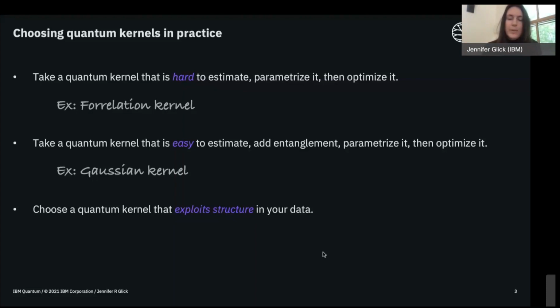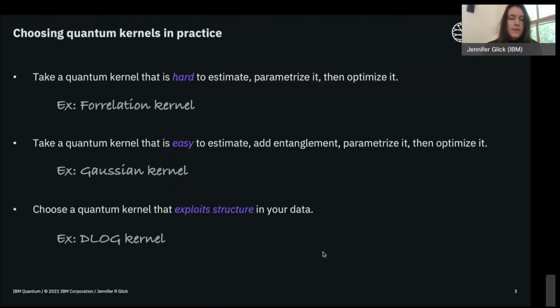So for example, you might think of symmetries in your data. And an example of this is the DLOG kernel. This kernel, which you may have heard of in the previous lecture, is based off of the discrete logarithm problem. And this is an interesting kernel because it really exploits a particular kind of structure in this learning problem. And it offers a super polynomial speedup over any classical learner for this particular problem.